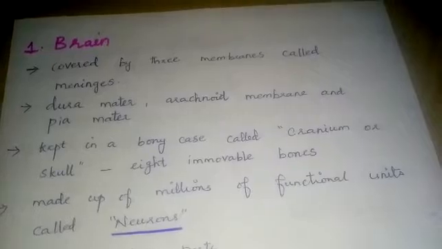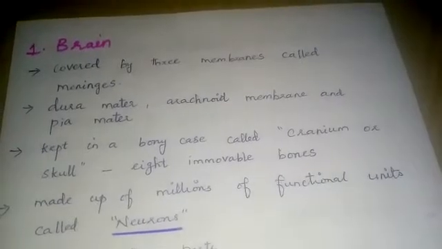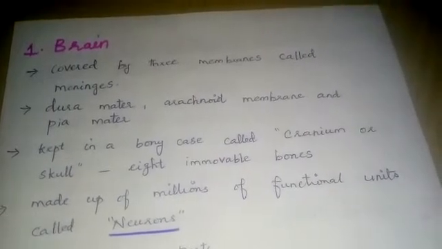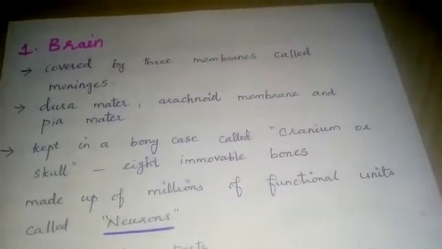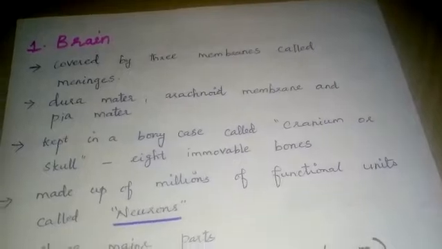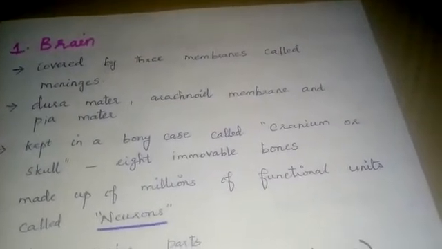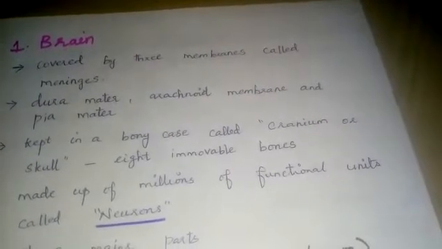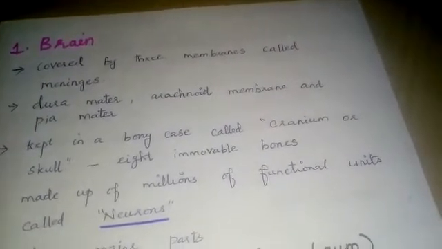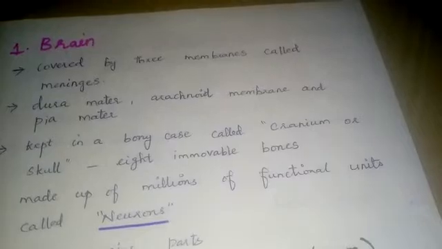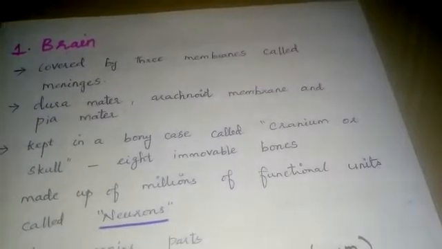Whatever we think, read, write, every thought we have, starts from the brain only. So we use our brain to think, read and write. The brain is covered by three membranes called meninges.